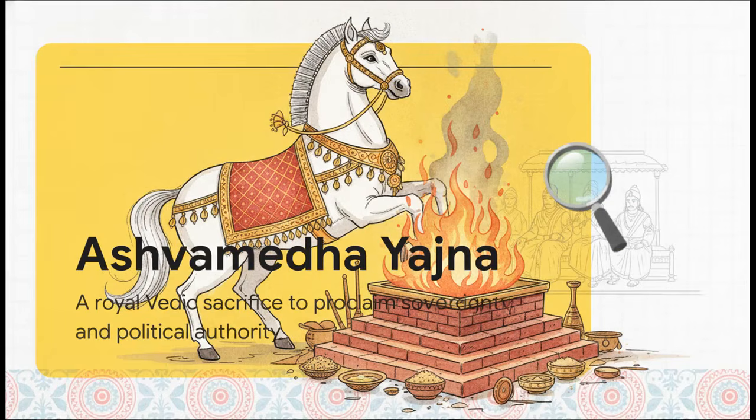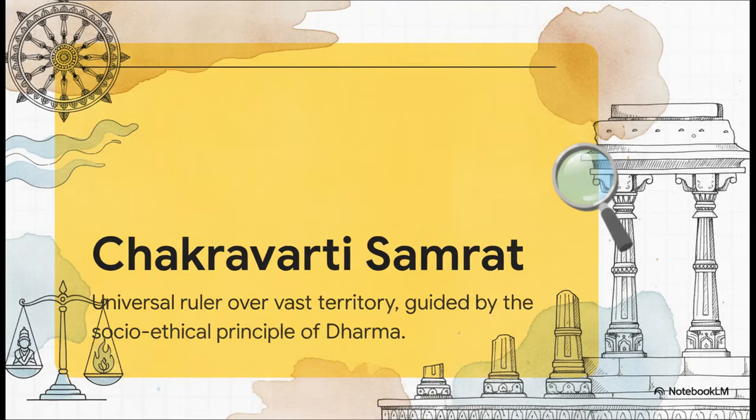Now, to actually prove this supreme authority over such vast lands, powerful kings would perform the Ashvamedha Yajna. Whenever you see this term, I want you to think of the ultimate royal Vedic sacrifice. It was a massive public way for a king to flex his power and proclaim absolute sovereignty over all the other local rulers. But above all of this was the ideal of the Chakravarti Samrat. This was the vision of a universal ruler governing a massive territory.